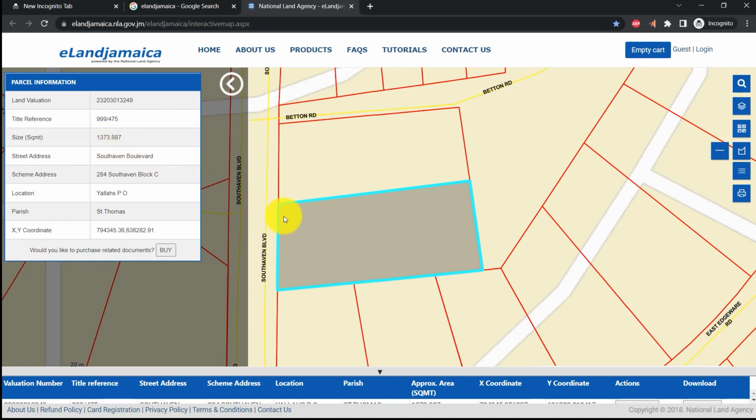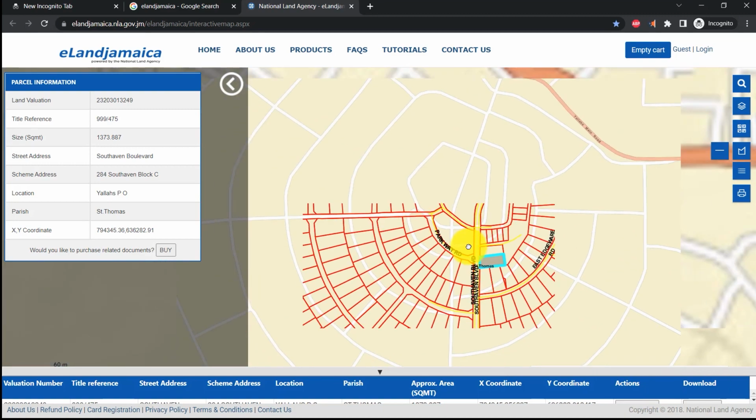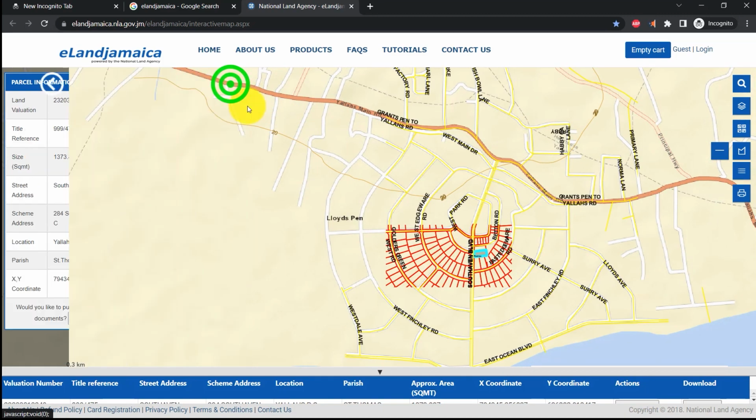So if you're buying a land and the person tells you that it is 1 acre, and when you do the check, you realize that it's not 1 acre based on where they're telling that the land is, then you can know that maybe you're being shafted. So this is just to give you some general information as to what is happening.